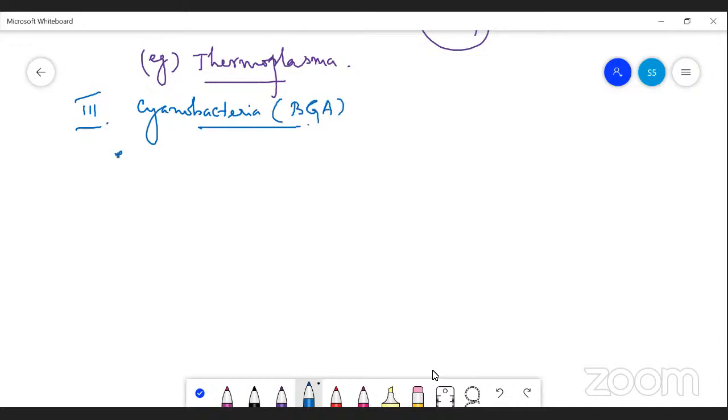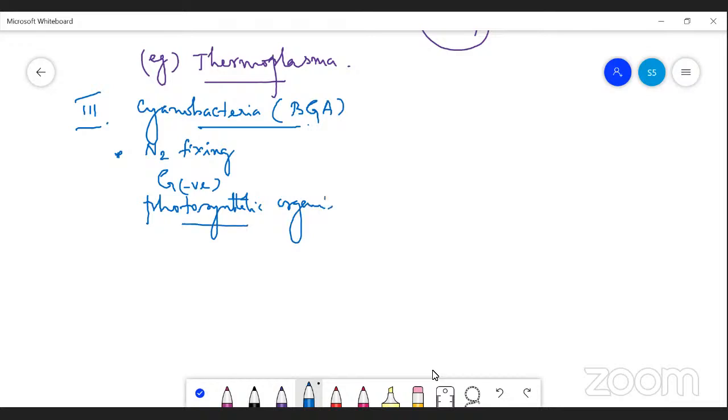What is cyanobacteria? It is a nitrogen-fixing, gram-negative, photosynthetic organism. These are called cyanobacteria. Nitrogen-fixing gram-negative photosynthetic organisms.